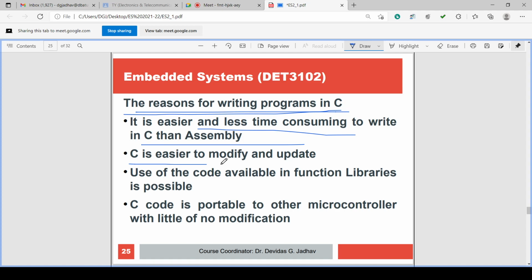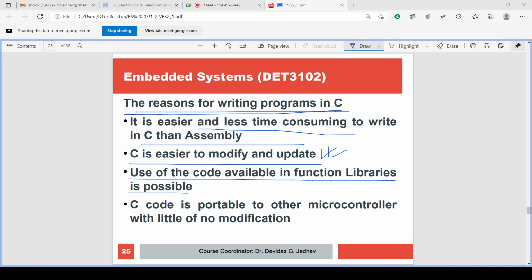C is easier to modify and update. Overall, the C software is easier to modify as well as to update. And use of code available in function libraries is possible. Whenever we want to use the code in the libraries, that is also possible. You can call these functions or use those codes.